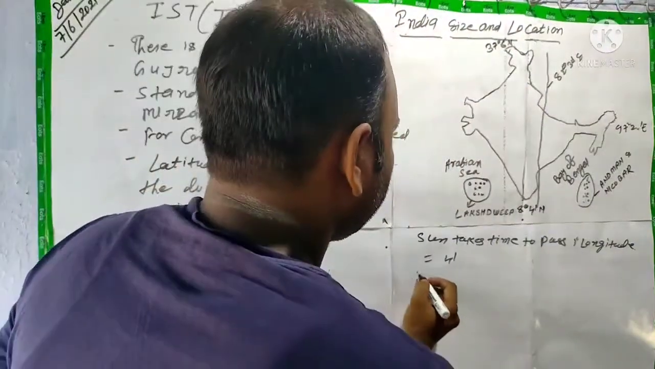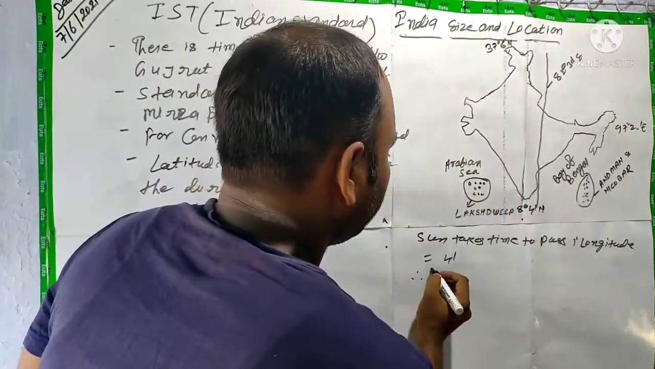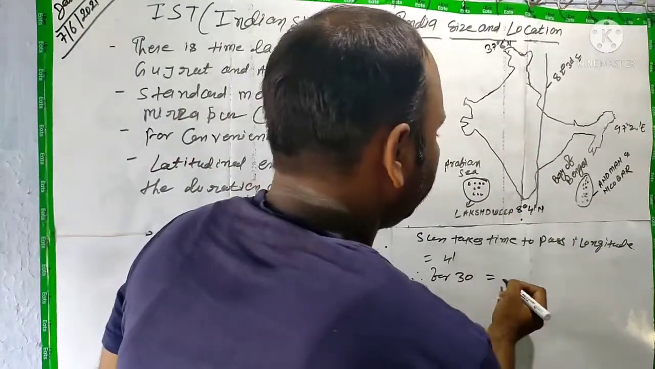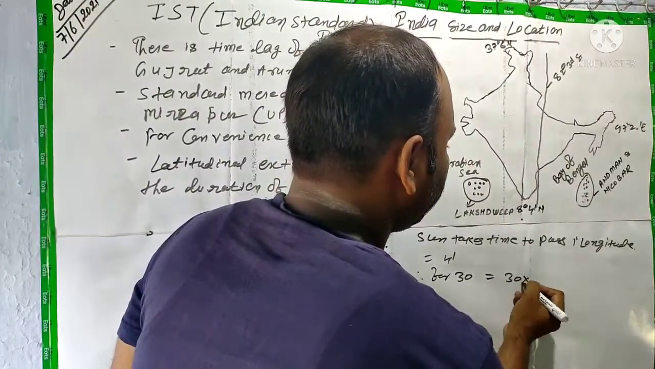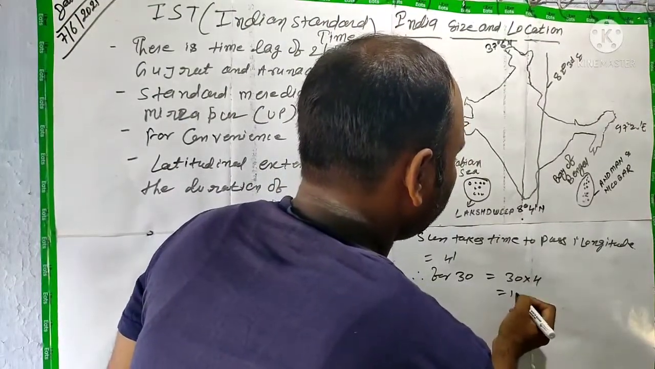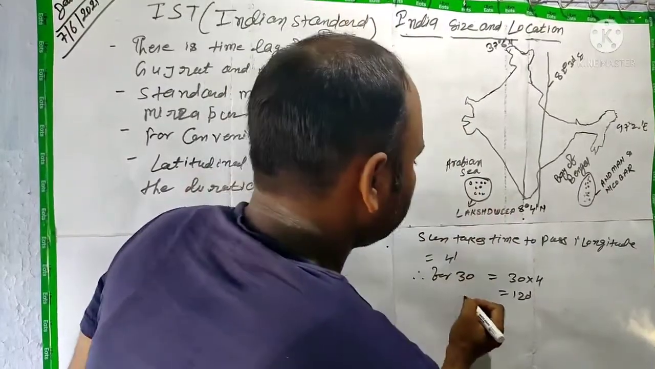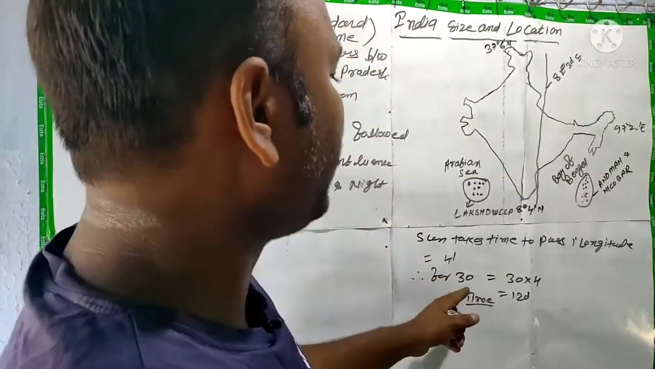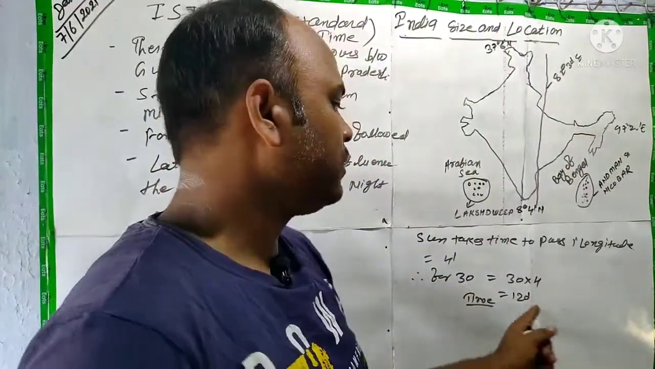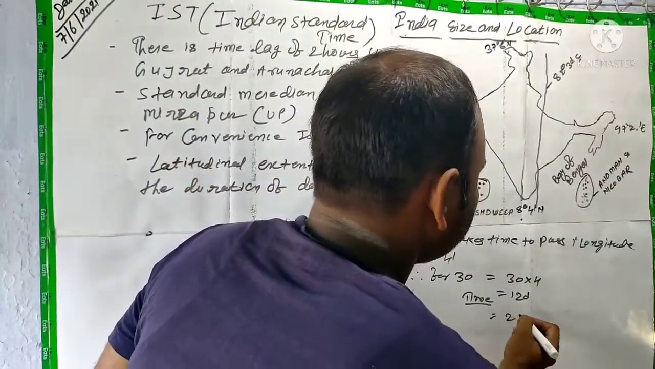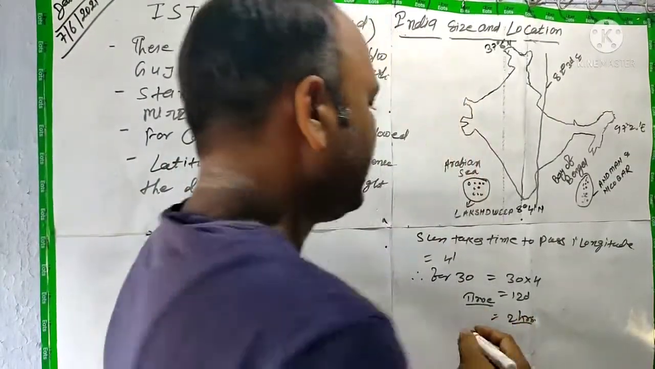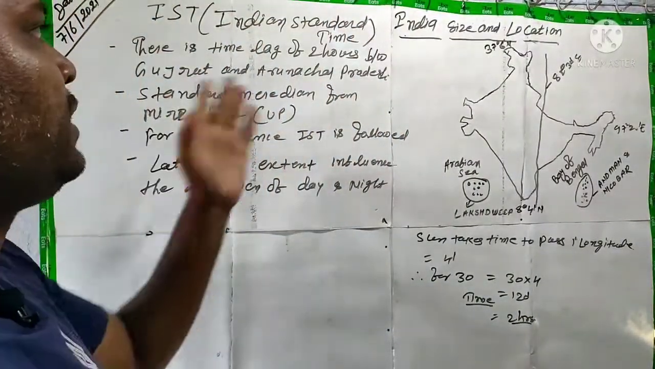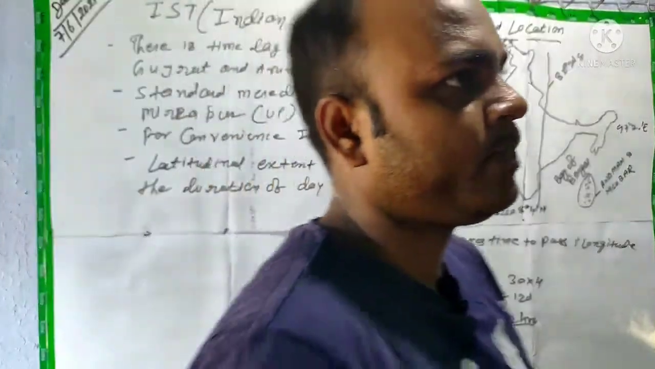So hence for 30 longitude, time taken will be equal to 30 multiplied by 4 equal to 120 minutes. This is the time the sun will take to pass through 30 longitude, that is 120 minutes equal to 2 hours. So here I have proved why there is a time lag of 2 hours between Arunachal Pradesh and Gujarat.